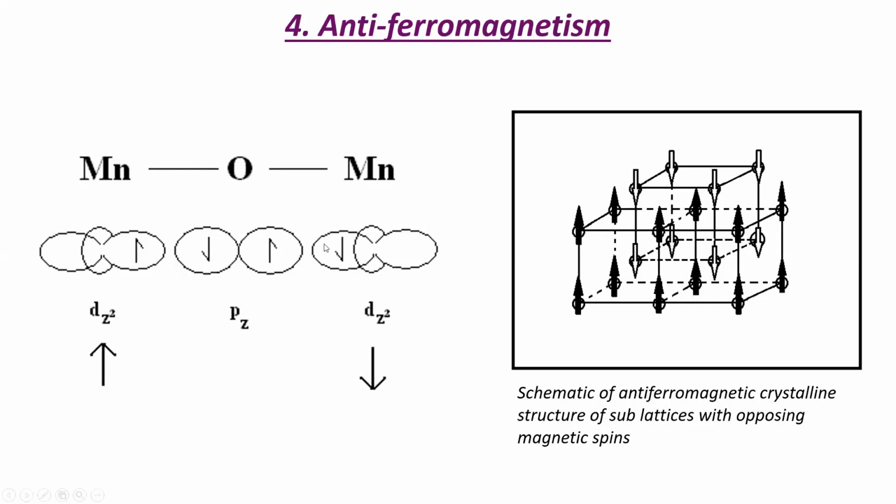However, this donation takes place only if the electrons in the Mn2+ d orbital have down-spin. So the spins are flipped. So we see that the Mn2+ ions are arranged in an anti-parallel spin alignment within the crystalline structure.